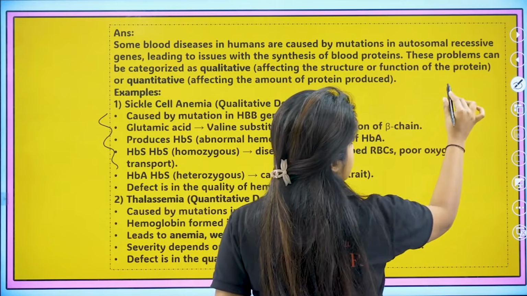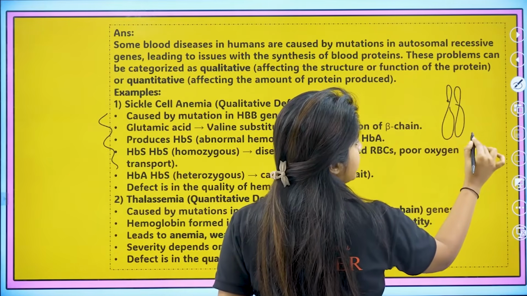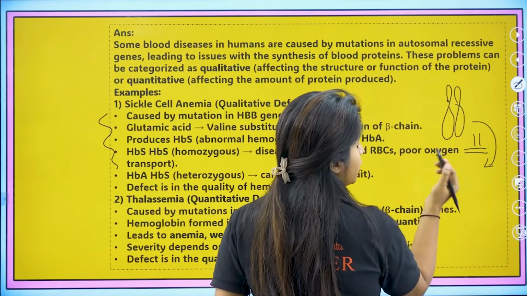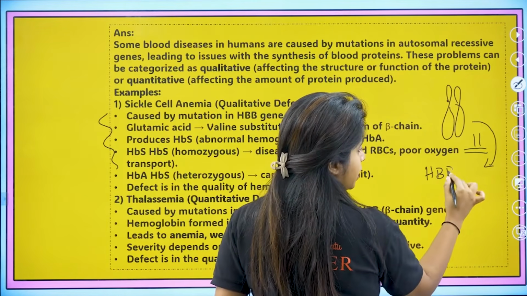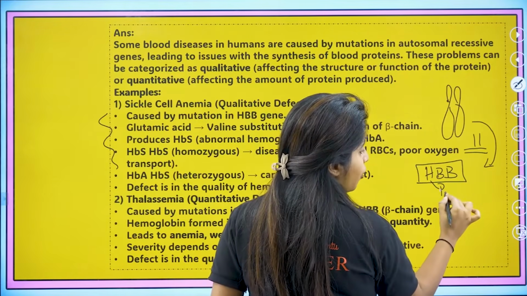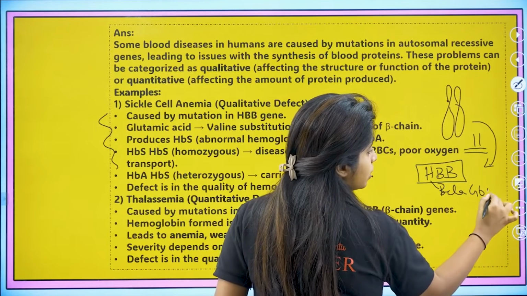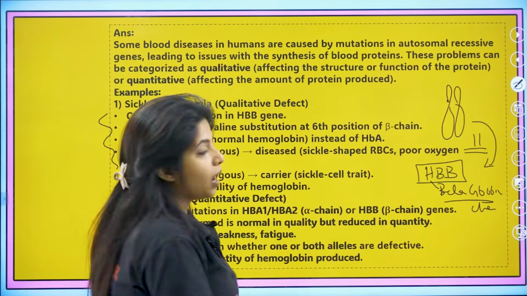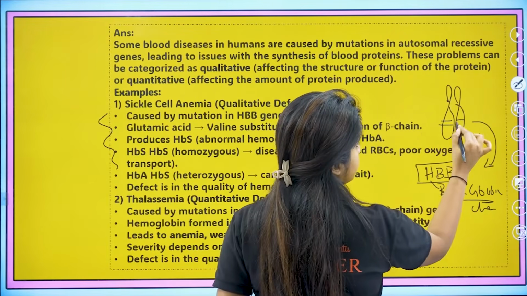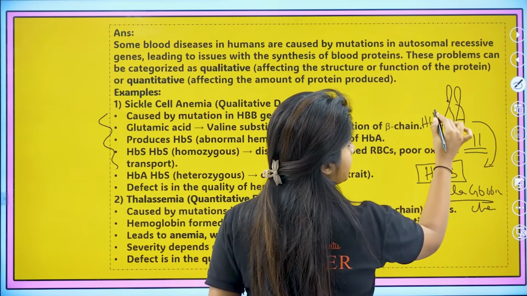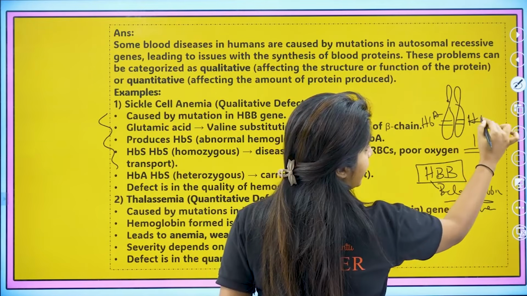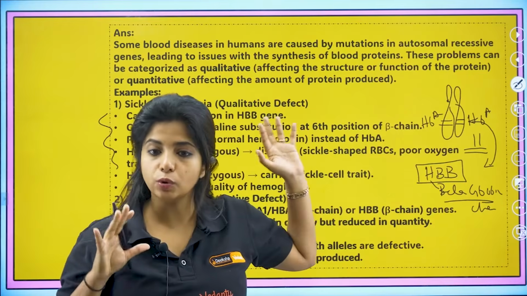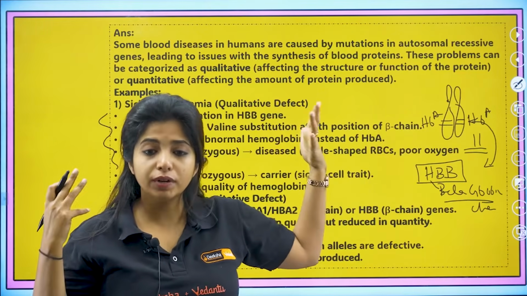Because, my dear children, there is chromosome number 11. On chromosome number 11, you have the HBB gene, which codes for the beta globin chain of hemoglobin. Now over here, it can be HBA and HBA. That means it's normal. The two alleles of this gene are totally normal. There's no problem. There's no need to worry.